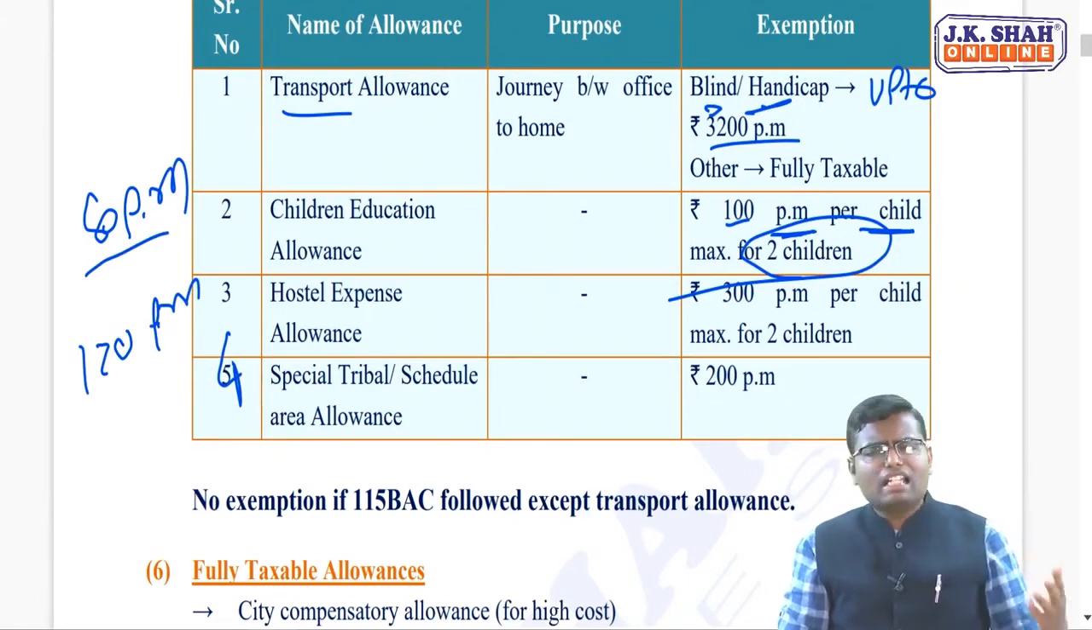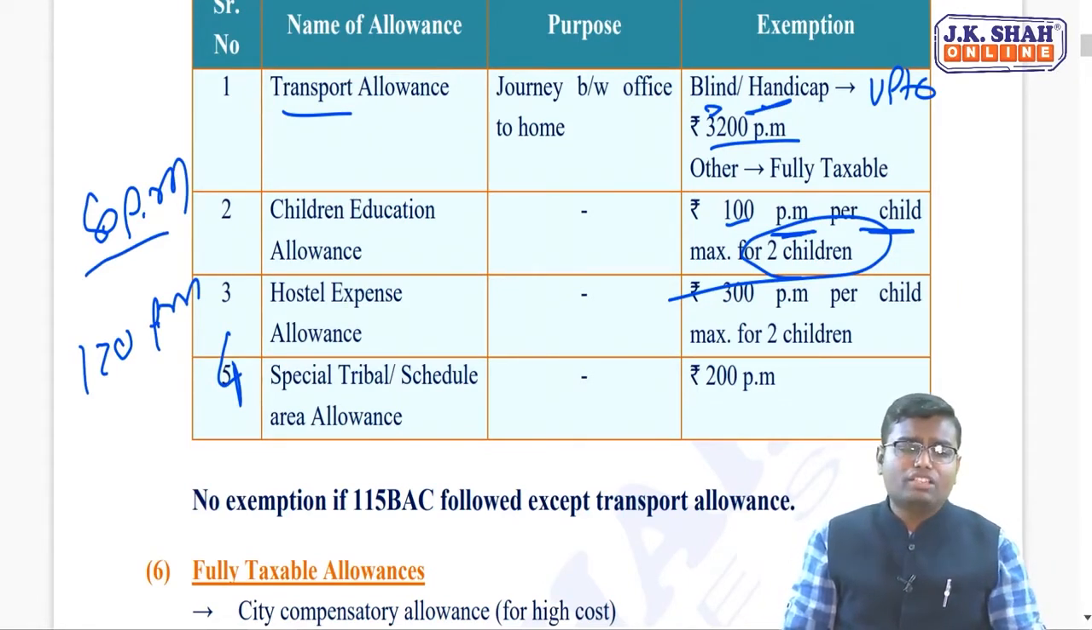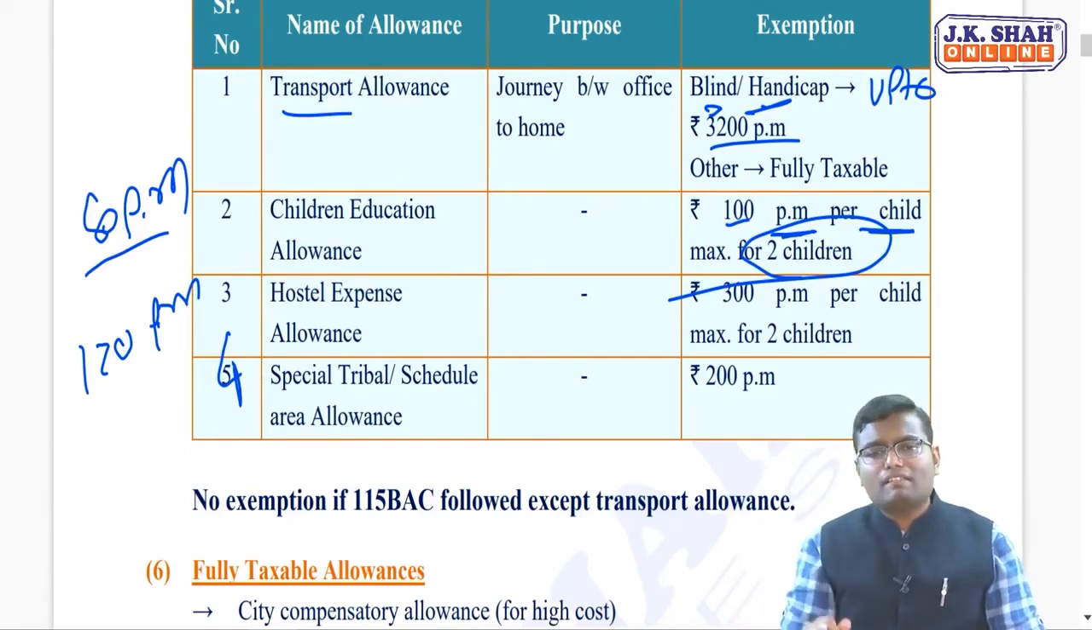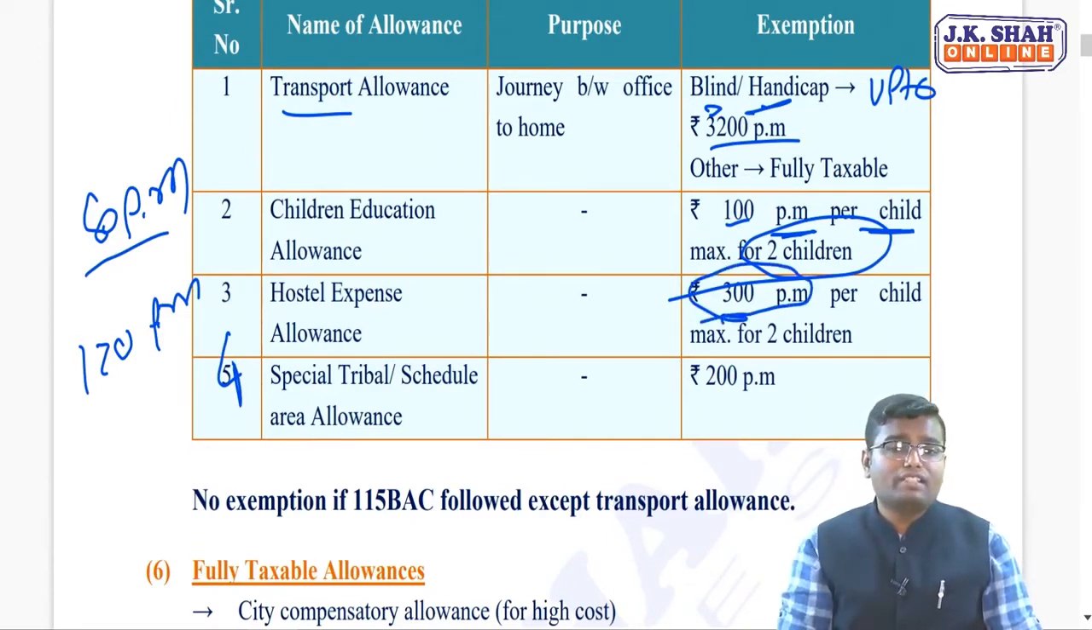Now let's say third one, hostel expense allowance. If you or your child is staying in the hostel while education, so hostel expense must be there, and for that also your employer is giving you certain amount of expenditure. So what is the exemption for that? It is 300 per month per child, maximum up to 2 children. The amount over here is what? 300. In children education, it was 100. Over here, it is 300.